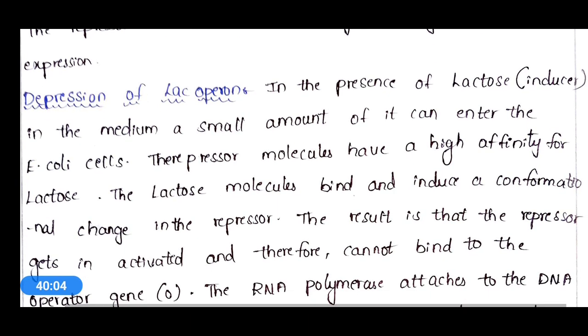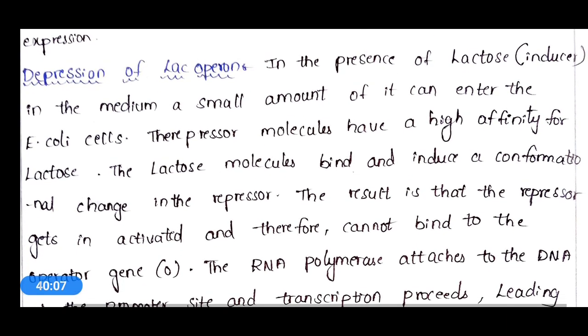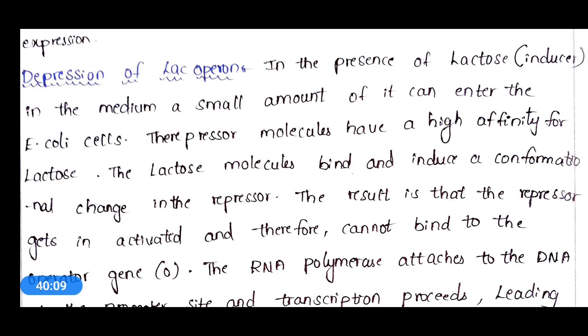Okay, so now let's see depression of lac operon. In the presence of lactose in the medium, a small amount of it can enter the E. coli cell. Okay, and lactose which is present in the medium will enter the E. coli cell in a very less amount.